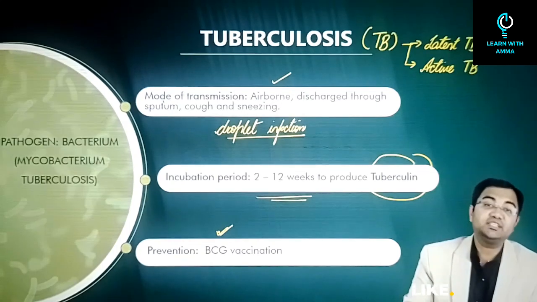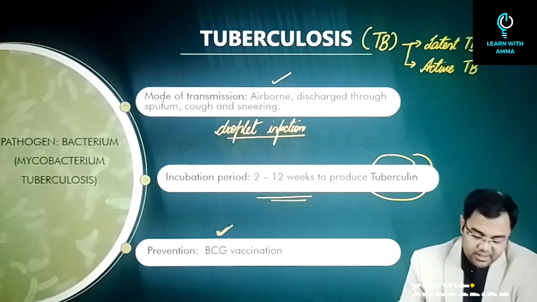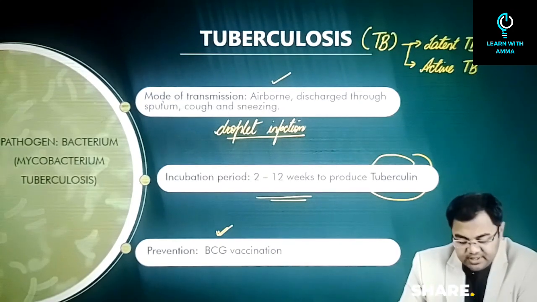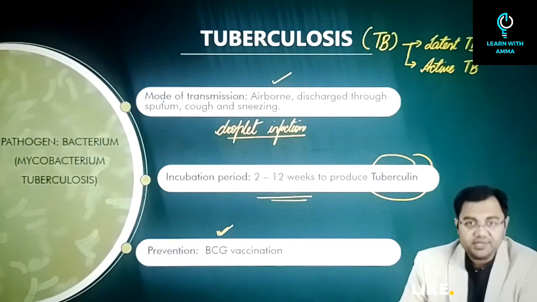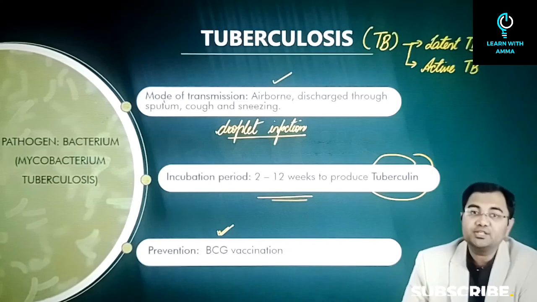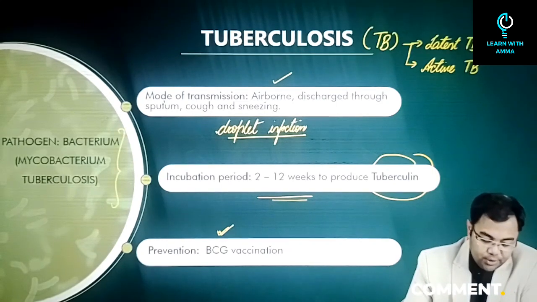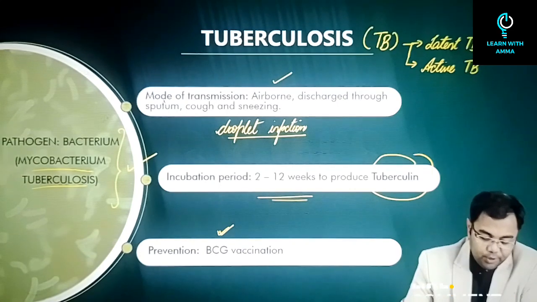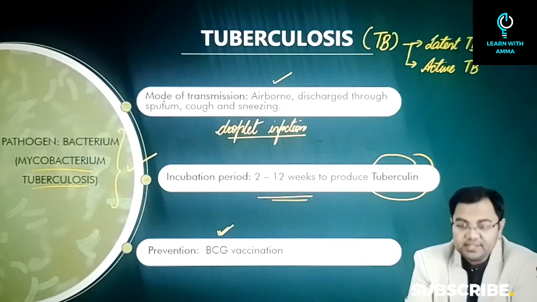There are many other vaccines which are in trials, and these are the vaccines which will replace the BCG vaccine. One of the reasons for the BCG vaccine not to be used is that it shows a lot of false positives. So that's why the BCG vaccine is used only if required. Otherwise, normally it is not widely used. Now, the pathogen that causes tuberculosis is Mycobacterium tuberculosis. So the name itself will suggest to you what the disease is and where it is coming from.